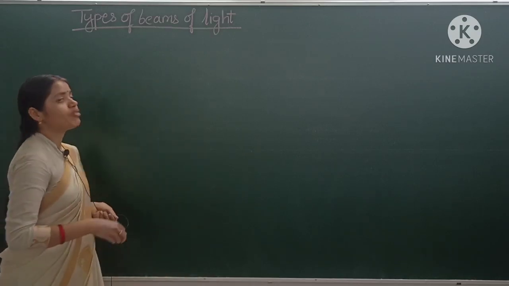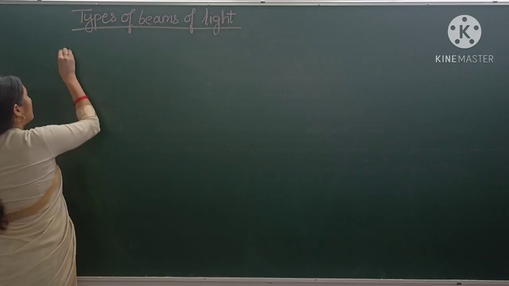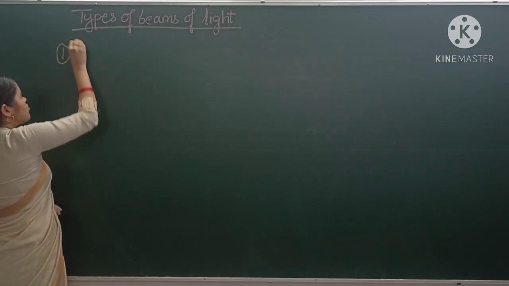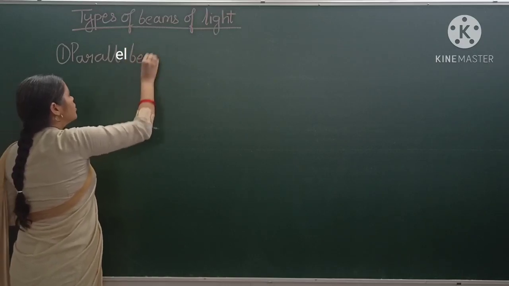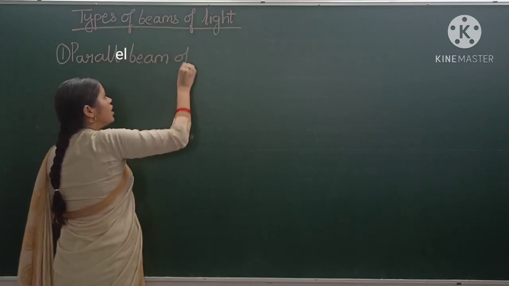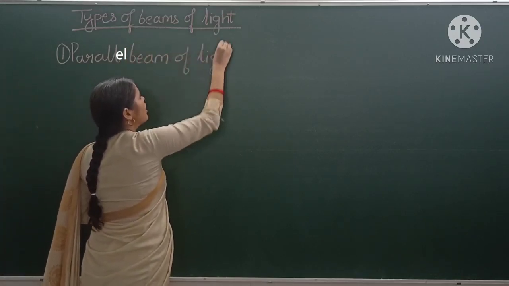The first type of beam of light is parallel beam of light. So what is parallel beam of light?